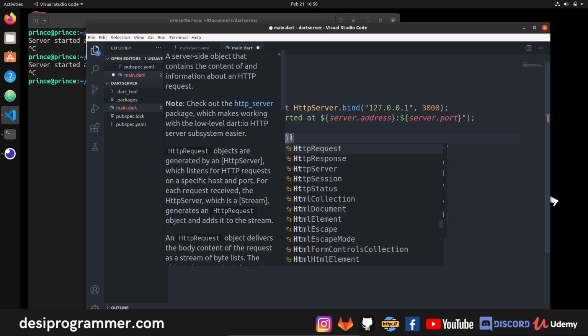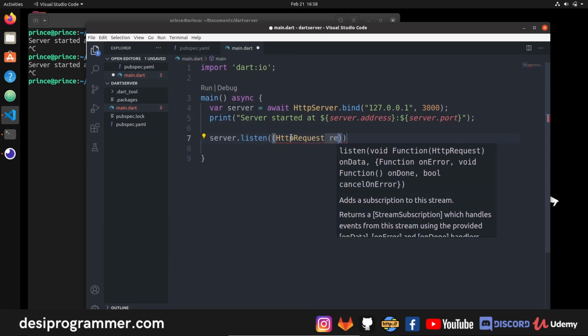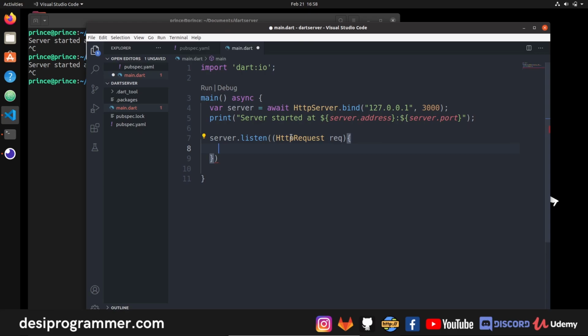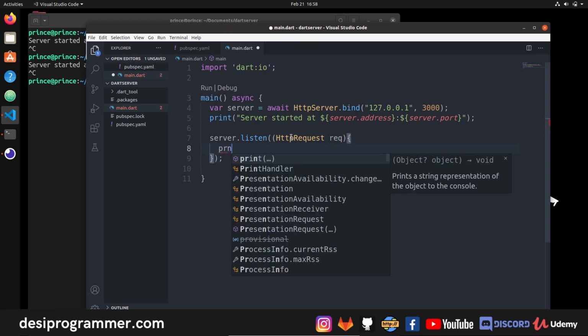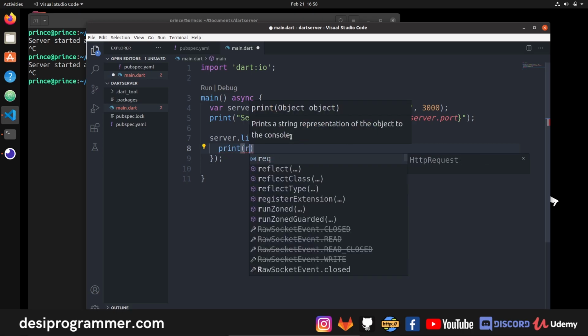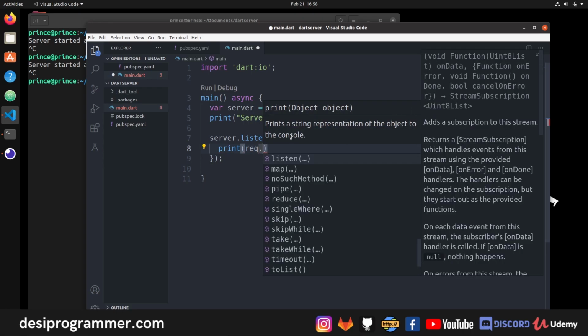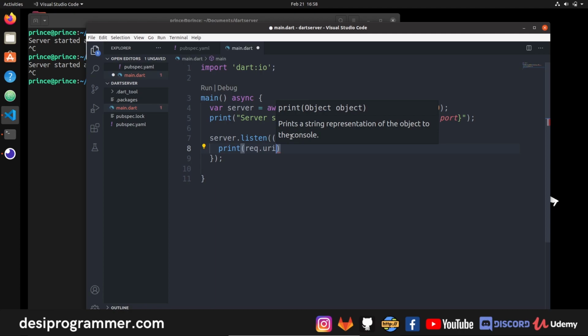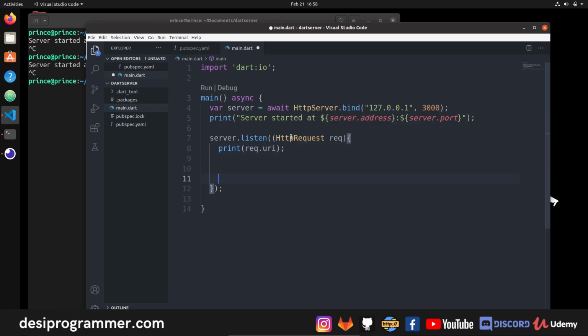So we take a callback function, which is HTTP request. I'll name this as request itself. And now here we can listen to request. So let's simply say I want to print the request. So we have request dot, if I say URI, you will get the requested URI. And here I'm simply saying that whatever it is, let's return something from it.